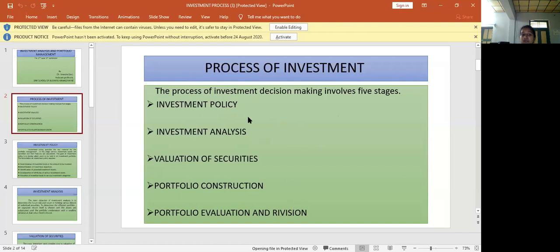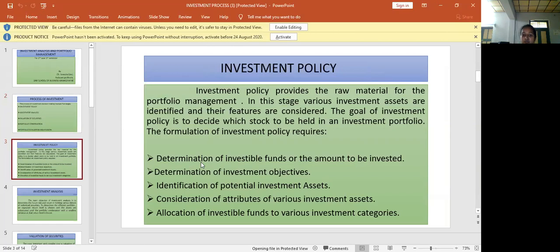When coming to the investment policy, we have to set up some rules and regulations by using 5 factors. That is determination of investable funds: what the investable funds are and how much you want to invest in that particular asset or particular share. Next one is determination of investment objective, whether you want to get higher returns or the wealth of the share.